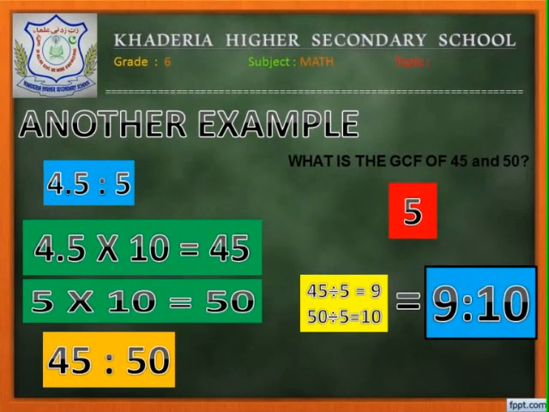I think you got a clear concept of ratio. So, in this class we discussed how to read and write a ratio. Then we got an idea about equivalent ratio, and part to part and part to whole ratio. Finally, we studied how to simplify a ratio if it is in fraction and decimal forms.